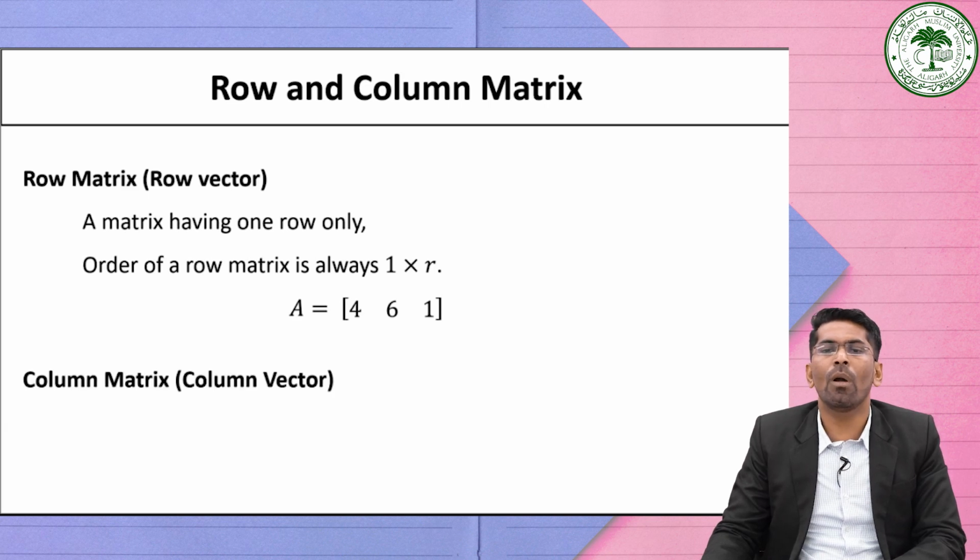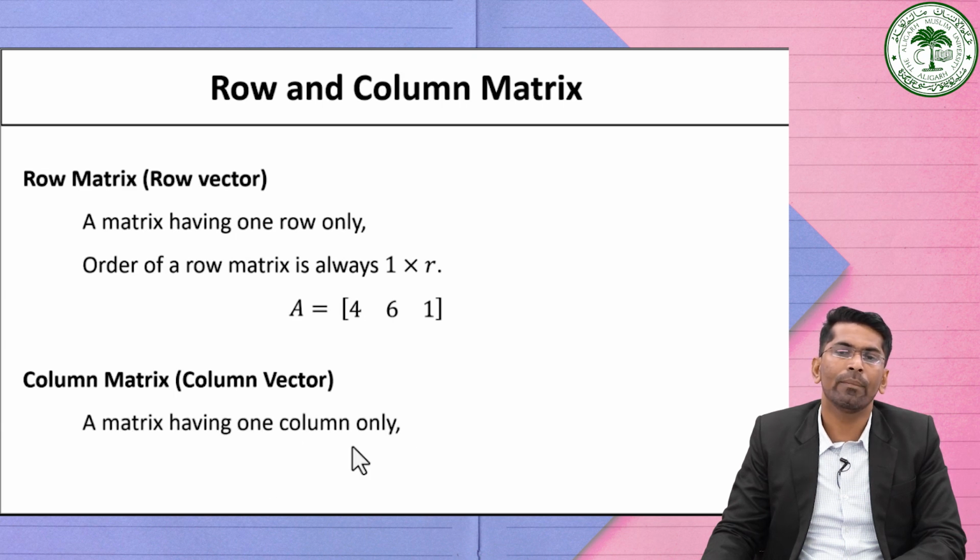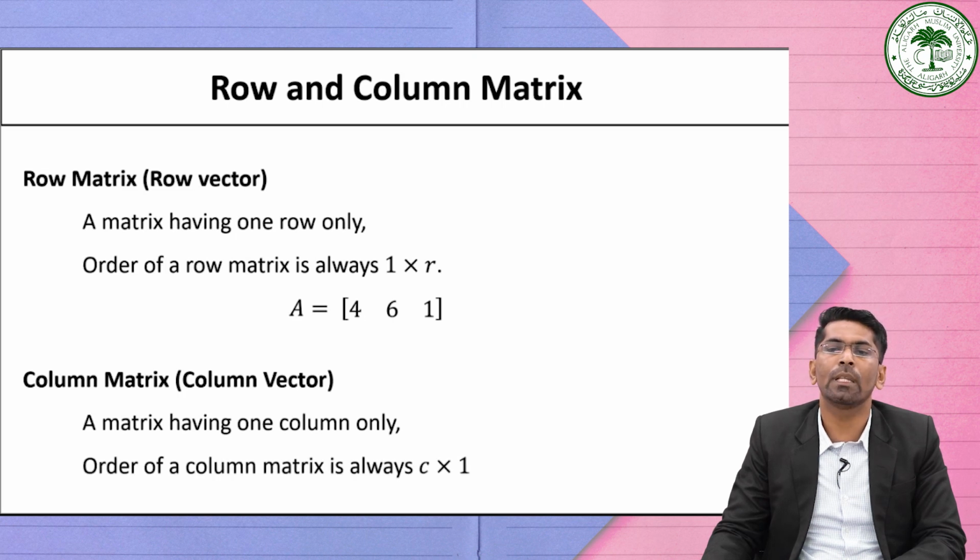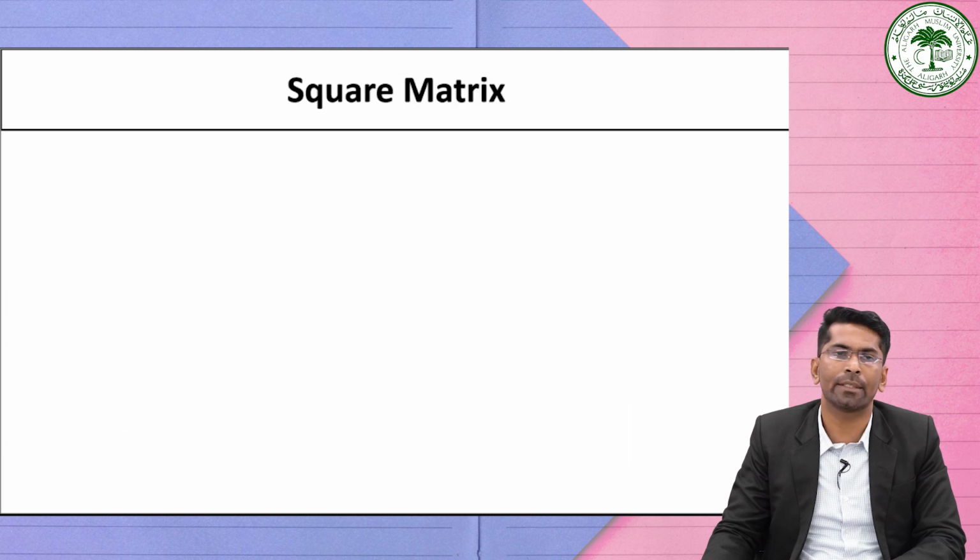Consider another one, the column matrix. A matrix having one column only is known as a column matrix. The order of the column matrix is always m by 1, which means it has m rows but only one column. It is also known as a column vector. For example, matrix A is equal to 3, 1, 9. Here we have only one column, that's why we can say that it is a column matrix.